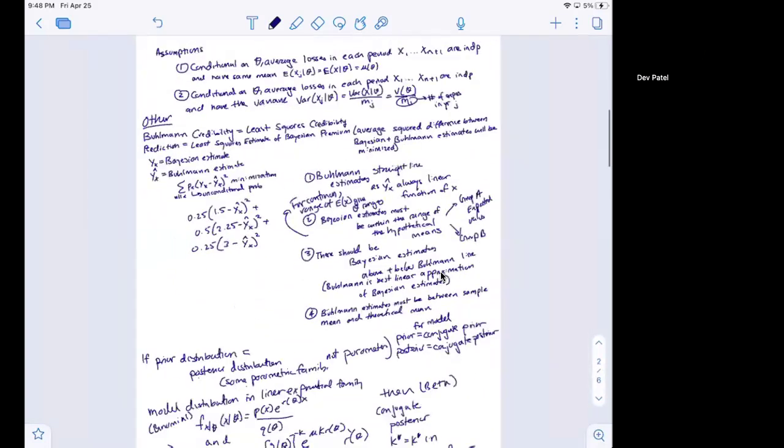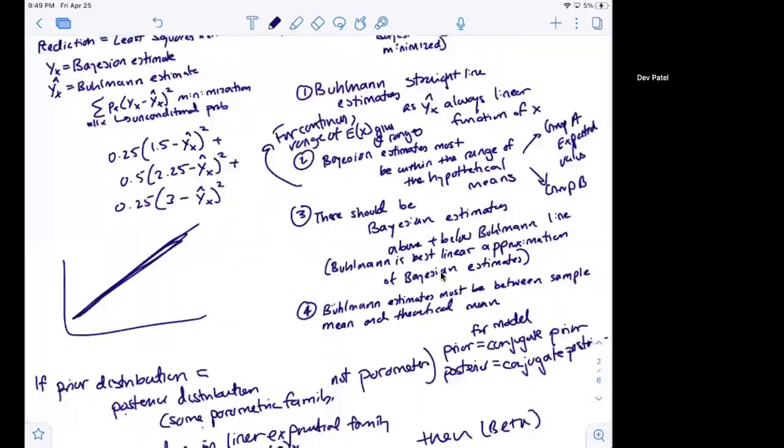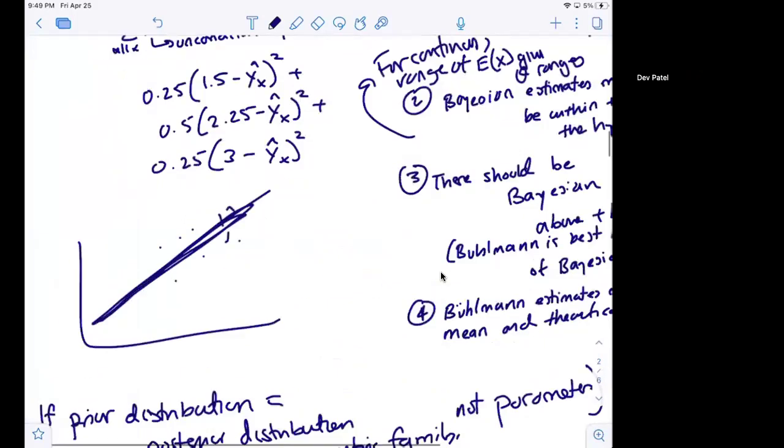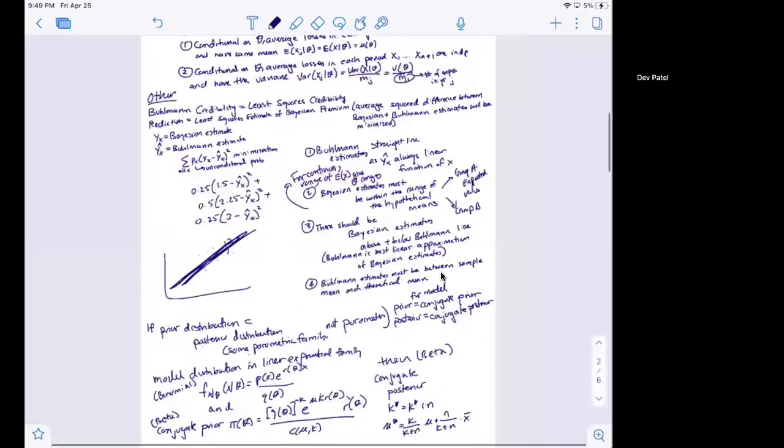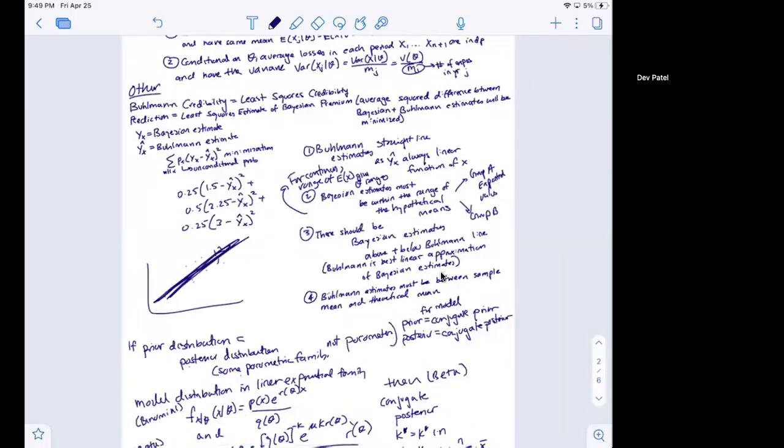One of the things to note about how Bühlmann credibility relates to Bayesian is that Bühlmann credibility is the least squares estimate of Bayesian credibility. So you can think of this as if you're trying to estimate Bayesian credibility, Bühlmann credibility is just the least squares estimate of that.